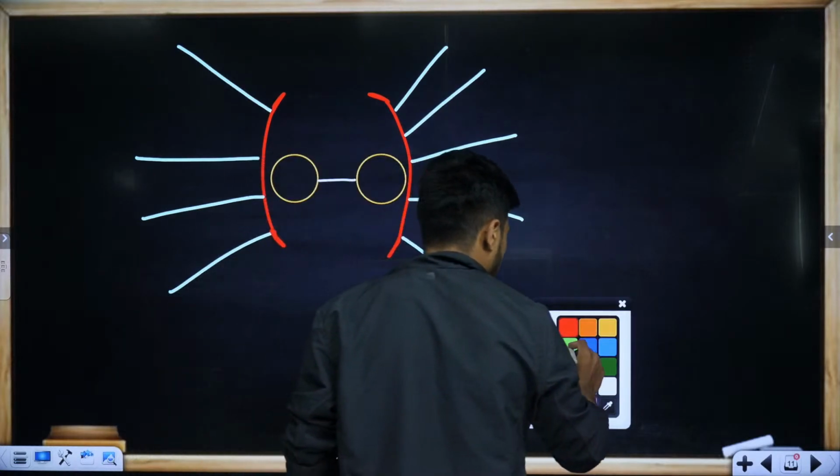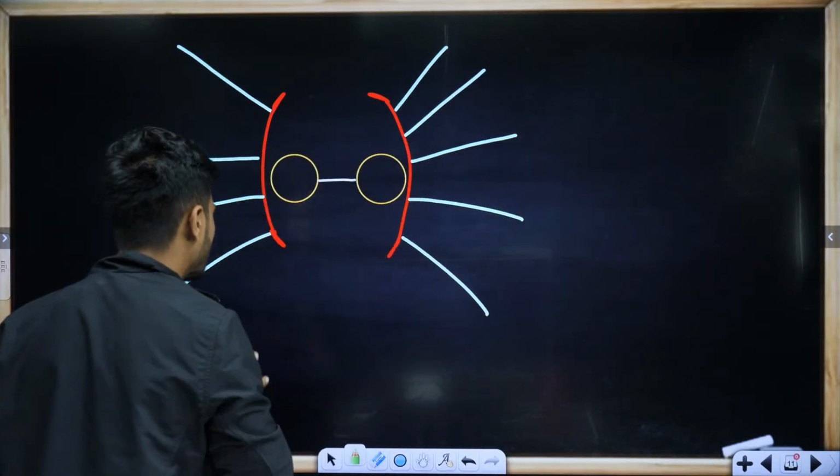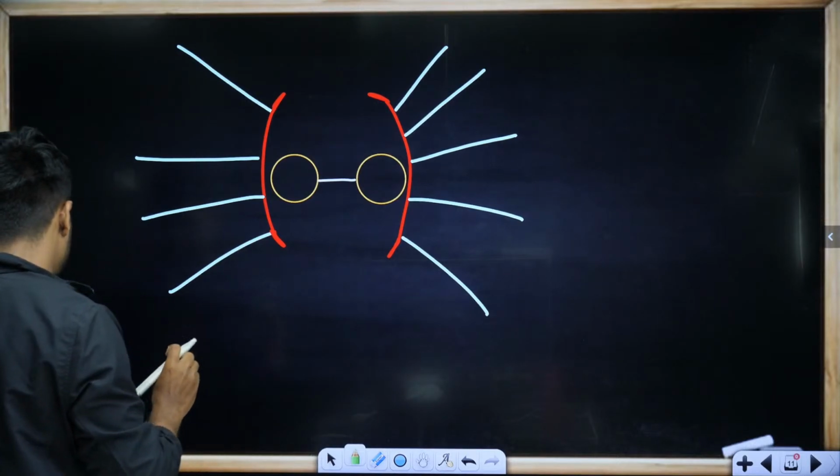Now, at the end of each radial spoke, there are peripheral microtubules.